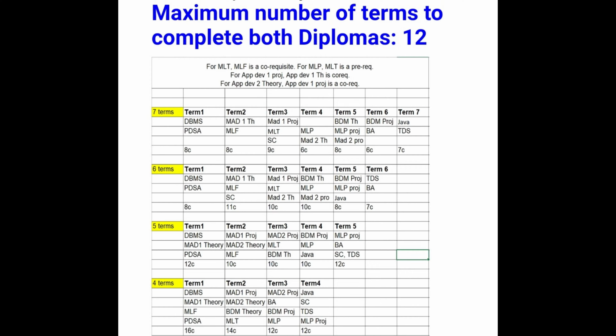Although the maximum number of terms given by IITM to complete both the diplomas is 12 terms, that means 4 years, I would suggest you complete both of your diplomas in 7 terms at most and 4 terms at minimum. On the screen you will be seeing a table in which there is a roadmap to complete both the diplomas in 4 terms, 5 terms, 6 terms and 7 terms.